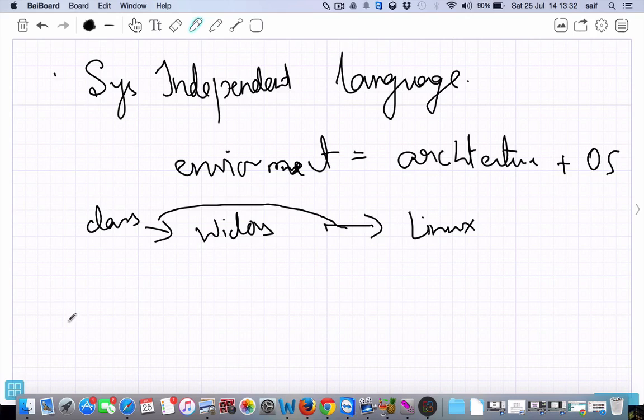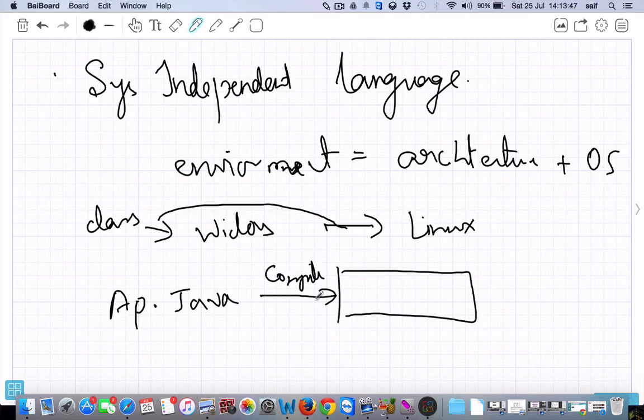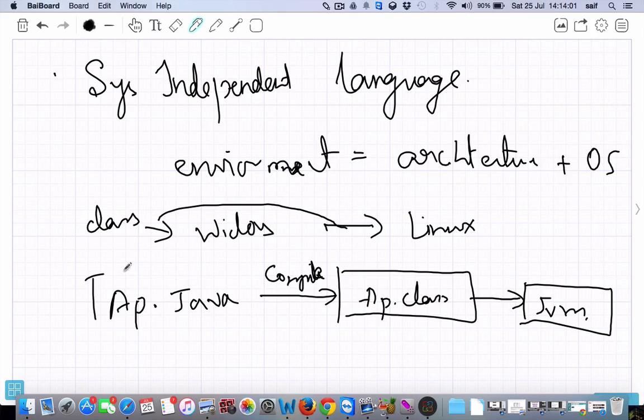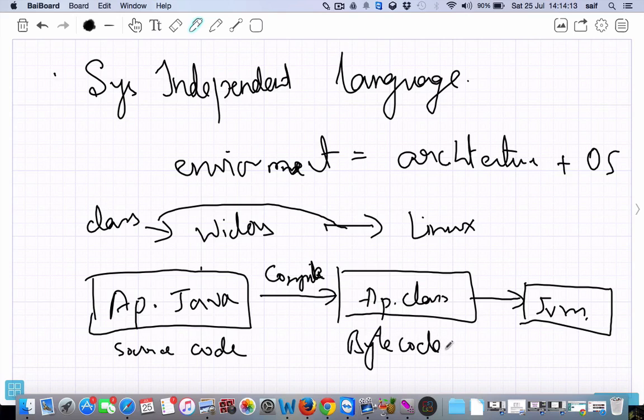So we'll see here how it works. First we'll create a file, like a small example, ap.java. Then it will get compiled. We will see how we can compile. Once it gets compiled error free, it will create ap.class. Now you can use this class file anywhere, on any environment, on any operating system. It will go to the JVM. This is the source code, which we write in basic English language. This is a high level language, source code, and the ap class will be in the bytecode format, which is only understandable by machine.